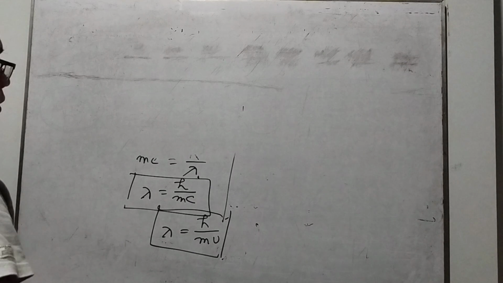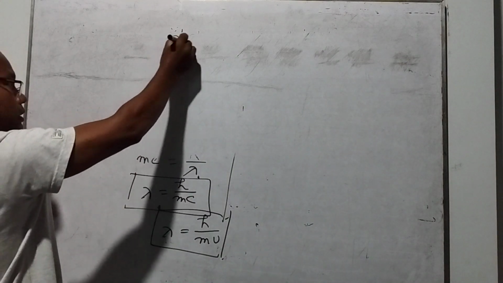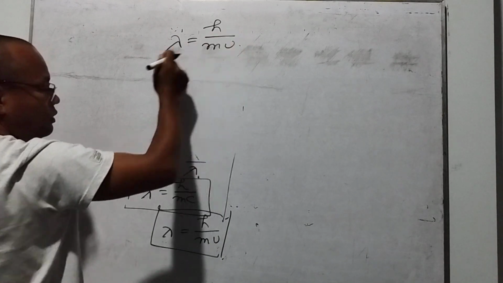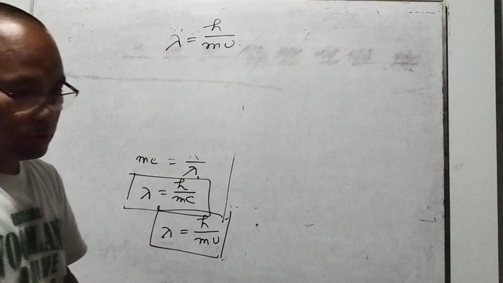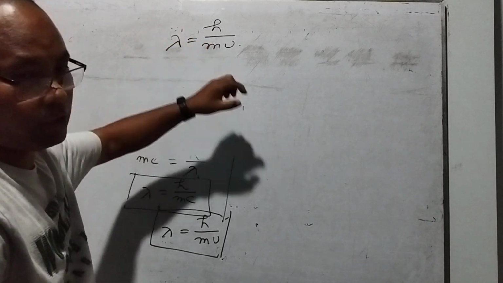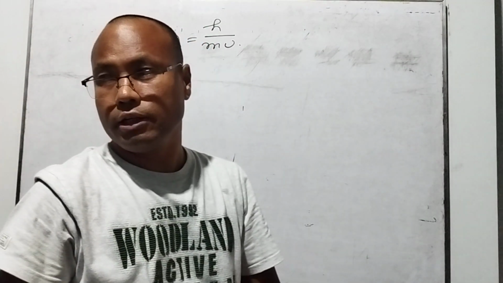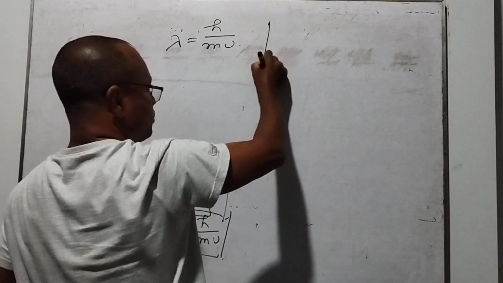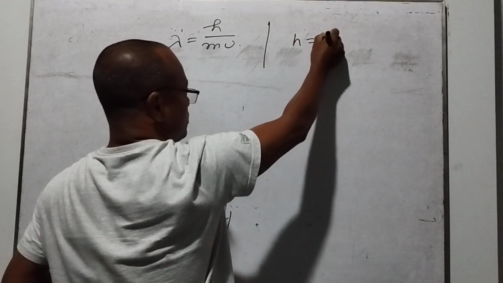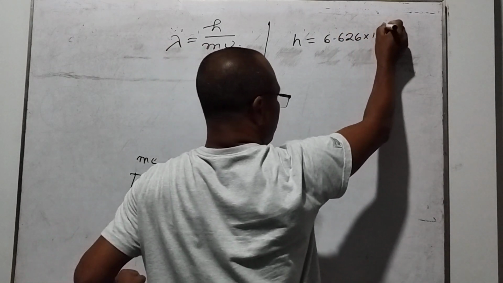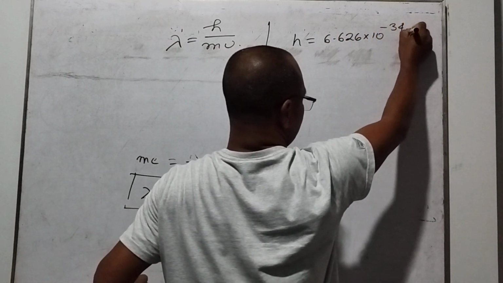So the de-Broglie equation, I just rewrite again. This is the relation between the wavelength and the mass of the particle. Here h is the Planck constant. What is the Planck constant? Its value is 6.626 into 10 to the power minus 34 joule second.